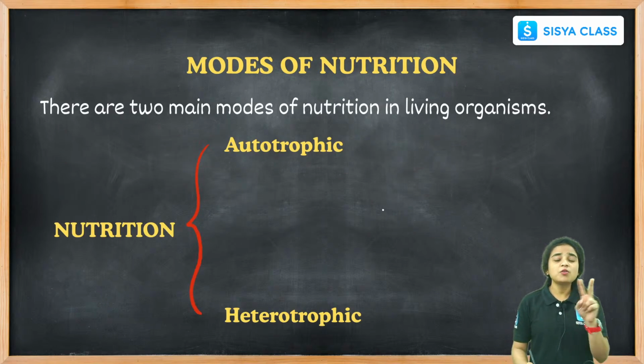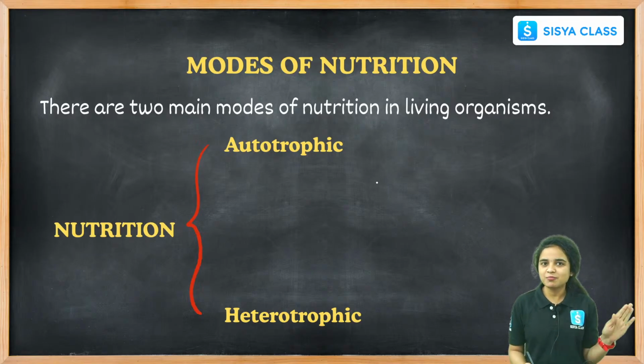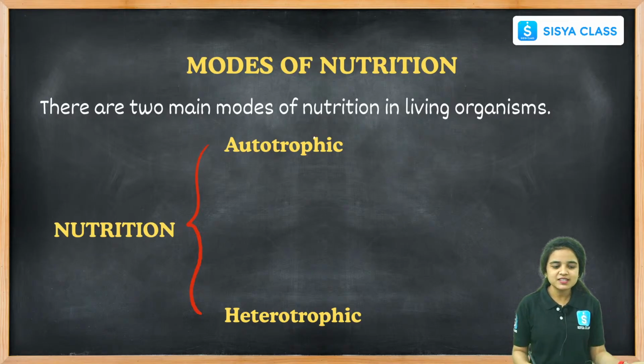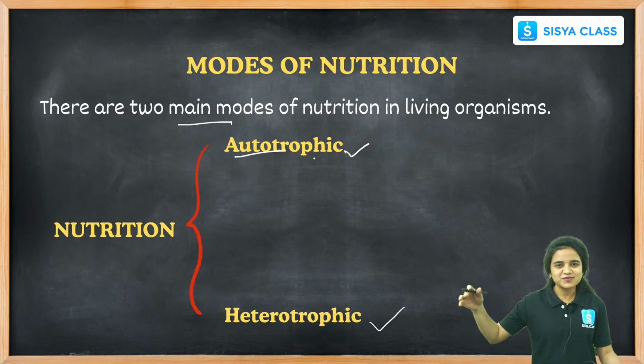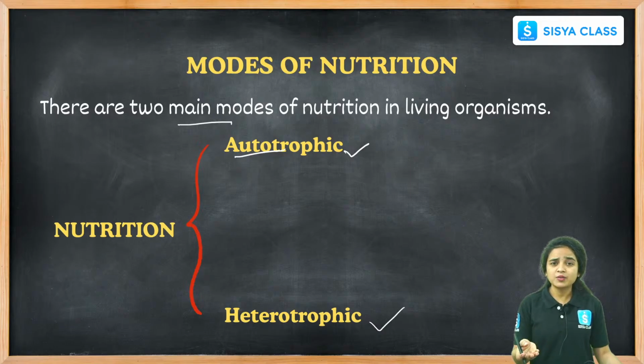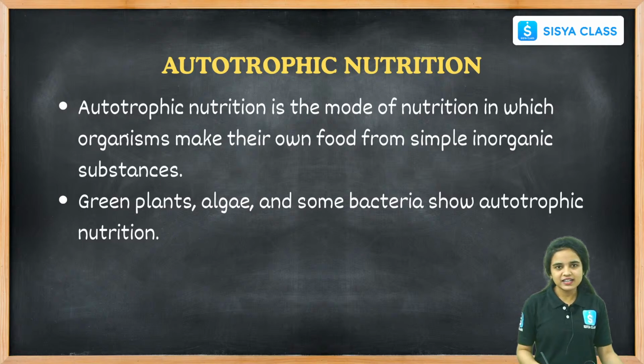And there are two modes of nutrition that happen in every living organism. I am talking about only living organisms, not about non-living things, right students? There are two modes of nutrition: one is autotrophic nutrition and the other is heterotrophic nutrition. We are all familiar with the word autotrophic nutrition because we are learning from our 6th grade onwards. What do you mean by auto and trophy here, students? It's very simple, right? Let us see each in a detailed way.